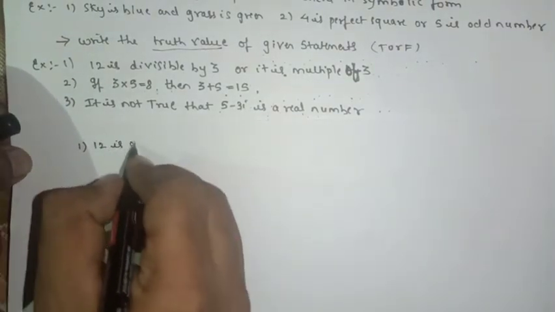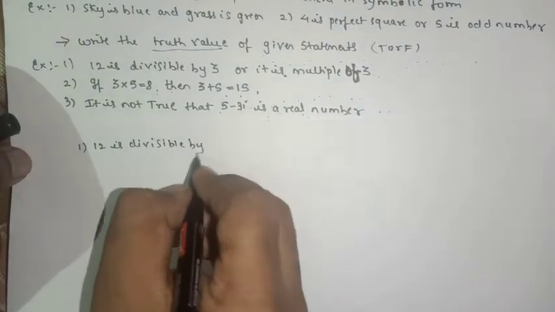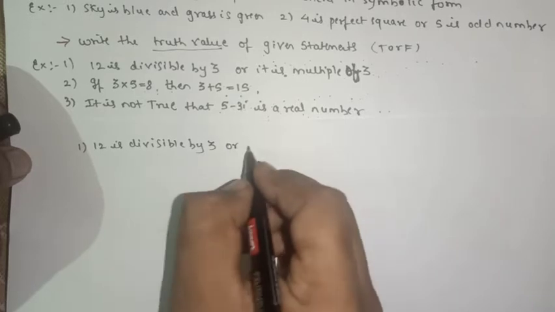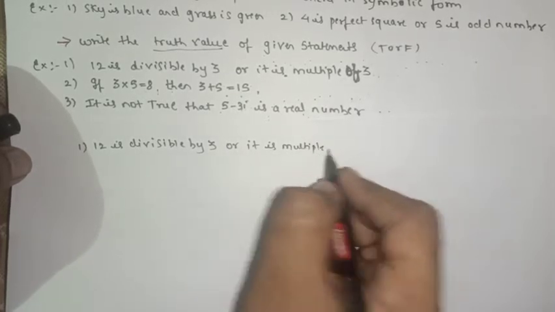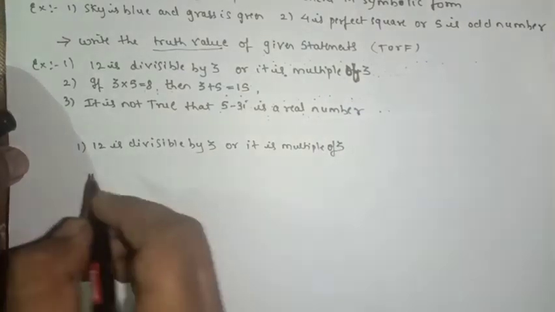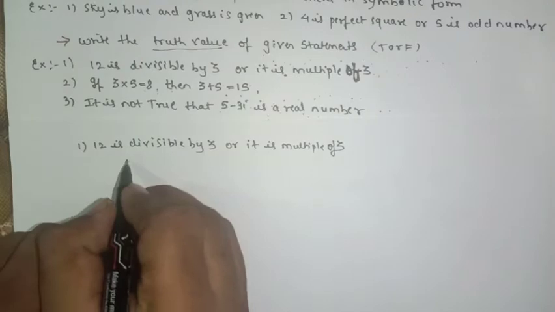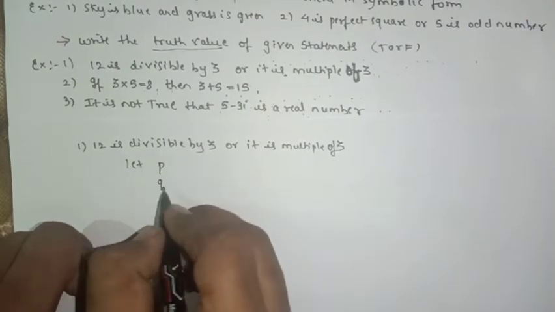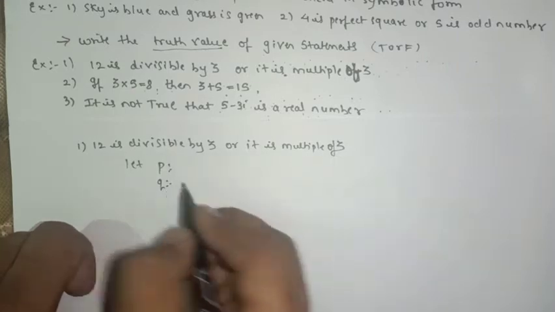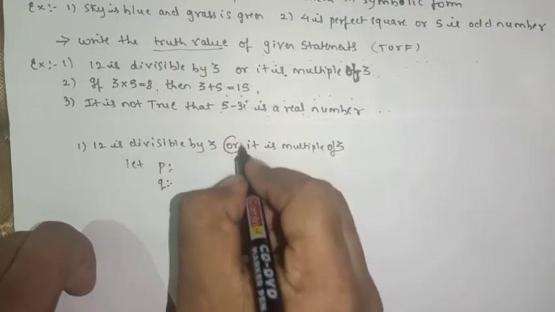12 is divisible by 3 or it is a multiple of 3. So first we'll see the presentation. First you will start with let. You have to consider P and Q. So here the connection, can I say, is or.